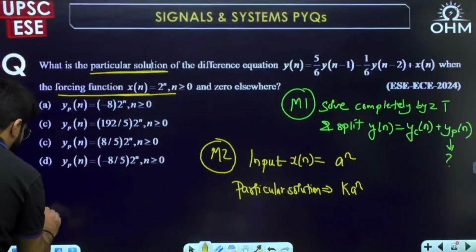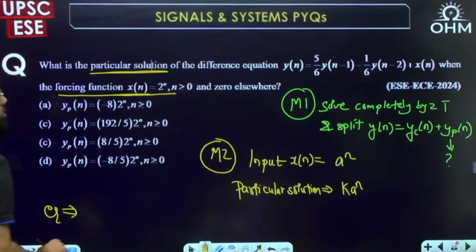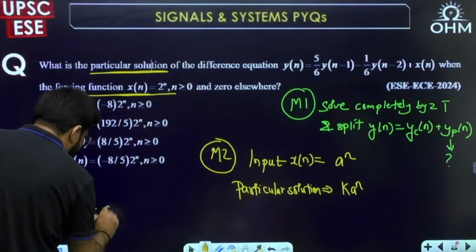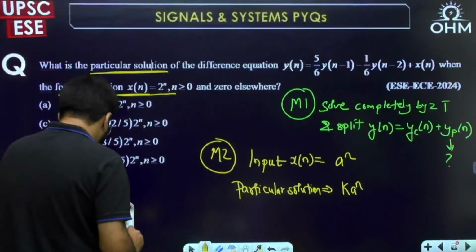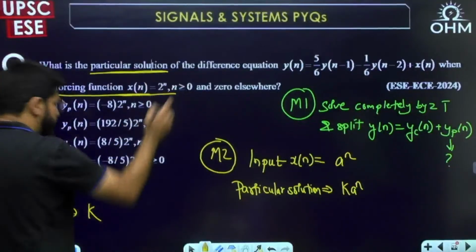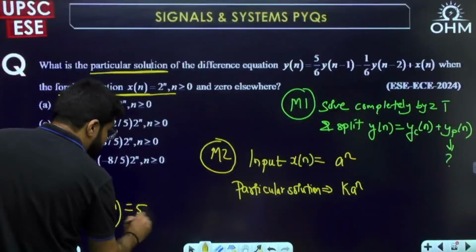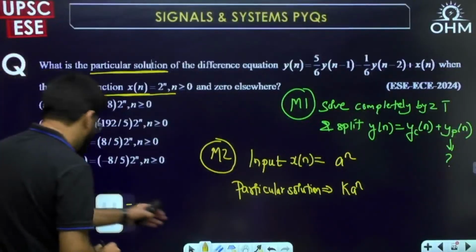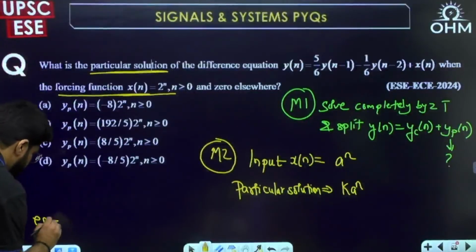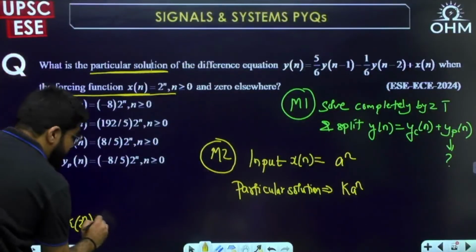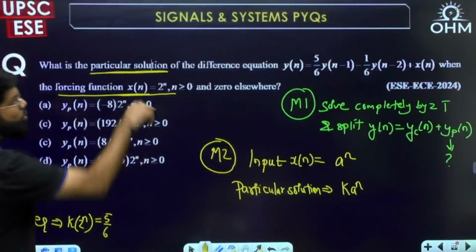If I just use this philosophy, what is my given equation? y(n) means output, the output k a power n. What is a here? 2. The input is 2 power n. So k into 2 power n, that should be my output, is equal to 5 by 6 y(n minus 1).